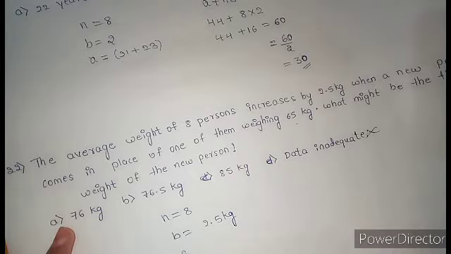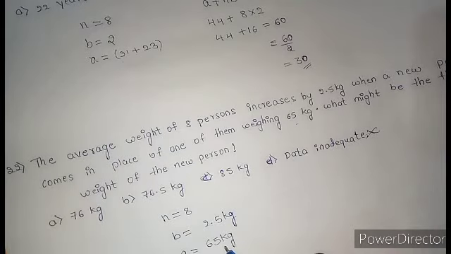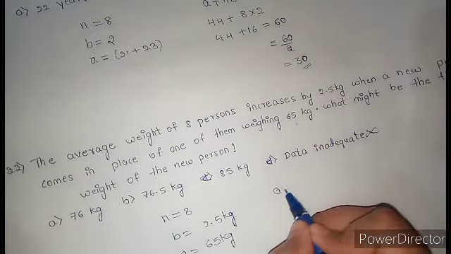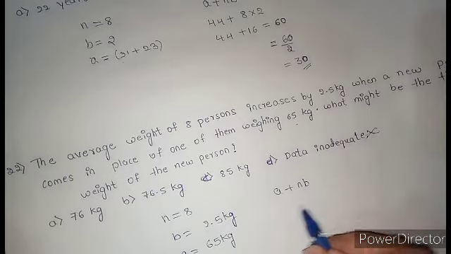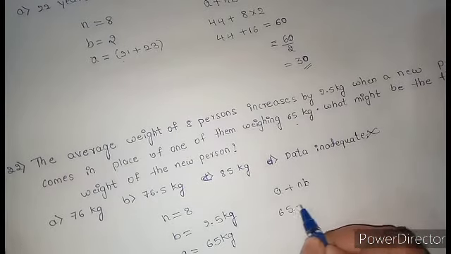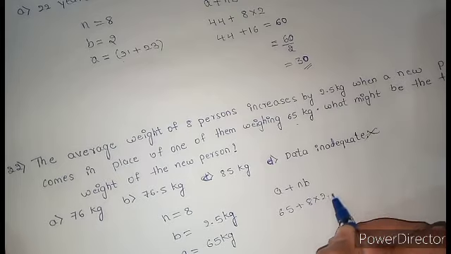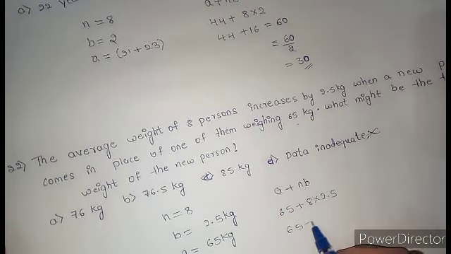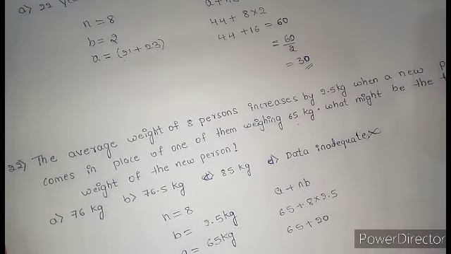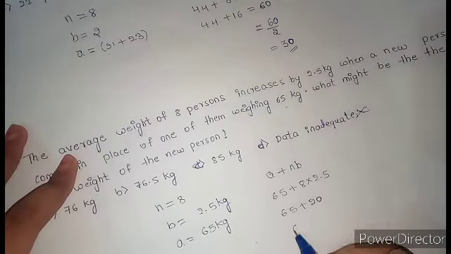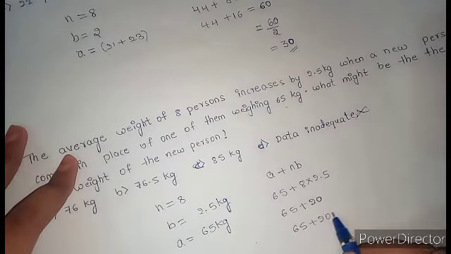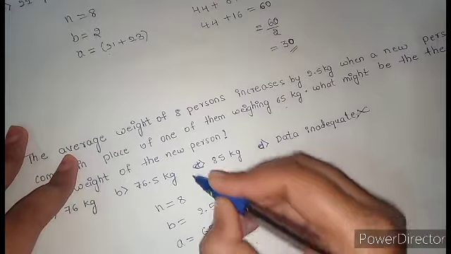To know the weight of the new person, we have the formula A plus NB. 65 plus 8 into 2.5. When you multiply 8 into 2.5, you'll get 20. 65 plus 20 is 85. Option C.